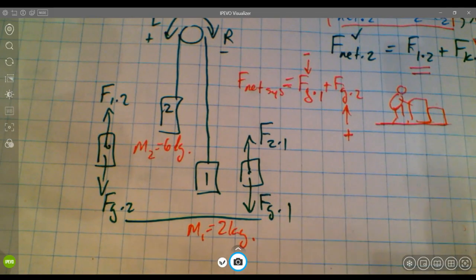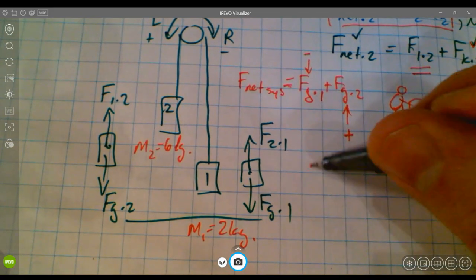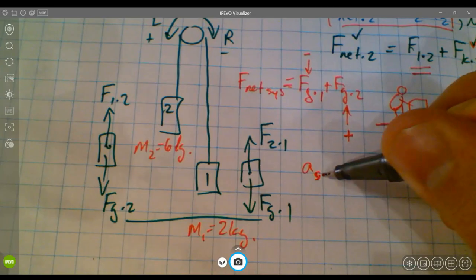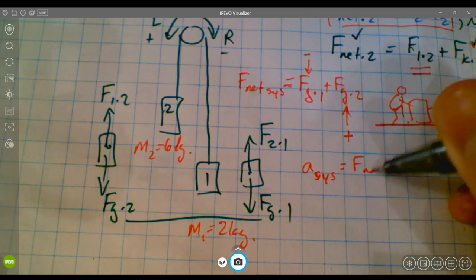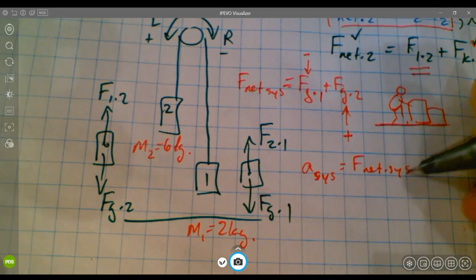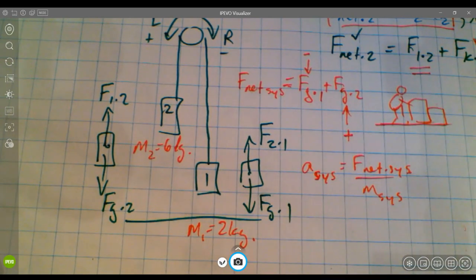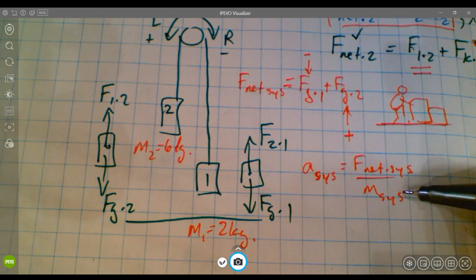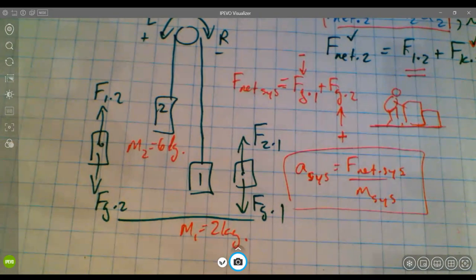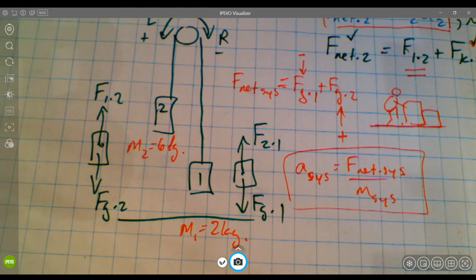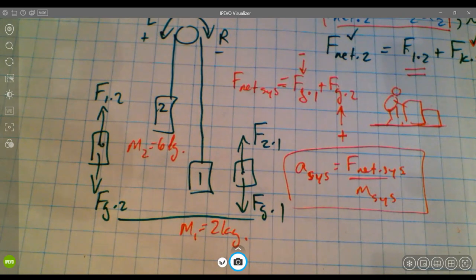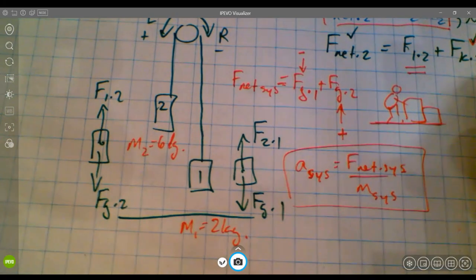And again, if we were finding the acceleration of the system, remember that the acceleration of the system is equal to F net for the system divided by the mass of the system. Not the mass of one object, but mass 1 plus mass 2. And that's going to be something that may be important for calculating something like tension in a multi-step problem. Again, go back to the notes. These are things you want to remind yourselves of.